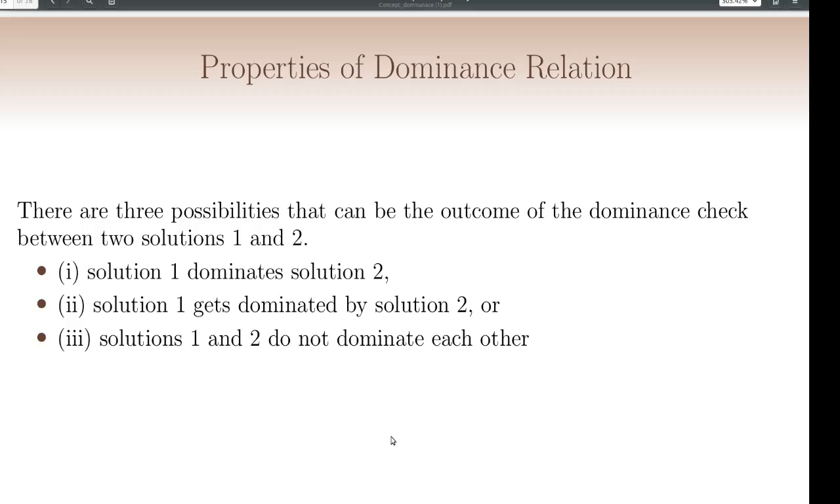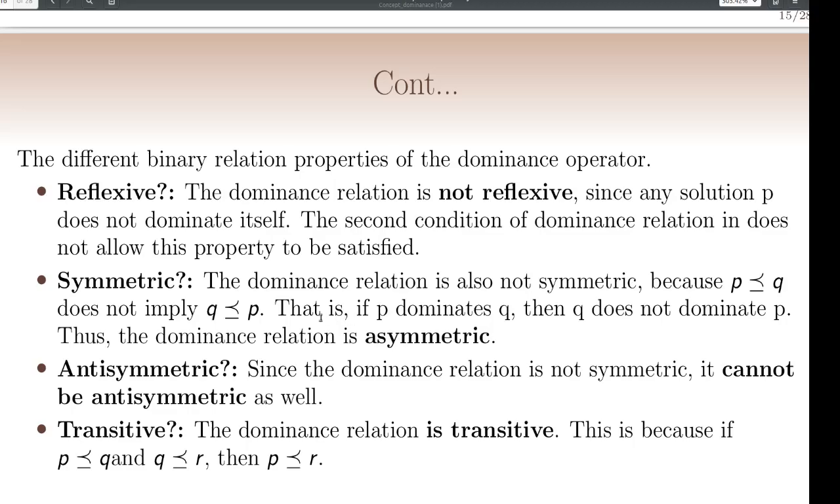Now let's see the properties of dominance relation. There are 3 possibilities that can be the outcome of the dominance between solutions 1 and 2: solution 1 dominates solution 2, or solution 1 gets dominated by solution 2, or solutions 1 and 2 do not dominate each other. These are the 3 things that can be inferred from the example. So now let's see the relation that we have just explained.